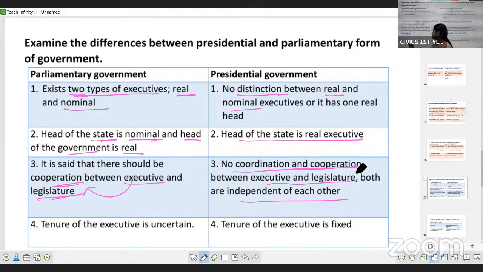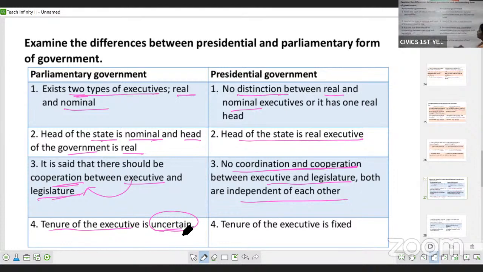Now, here the tenure of executive is uncertain. The prime minister can be removed through a resolution passed in the legislature through no confidence motion. So there is no fixed tenure. Basic tenure is 5 years, but he can be removed through no confidence motion. So we say that his tenure is uncertain. Okay, he can be removed any time.